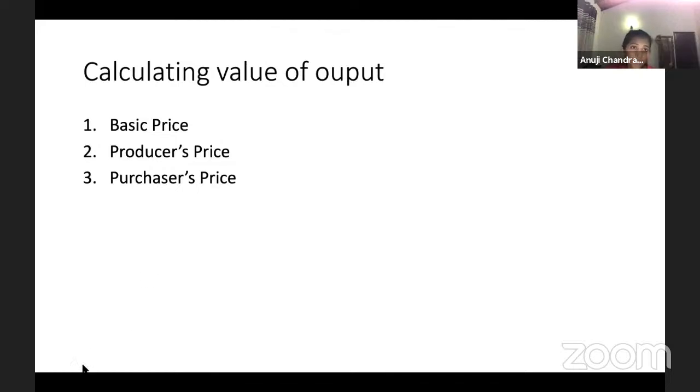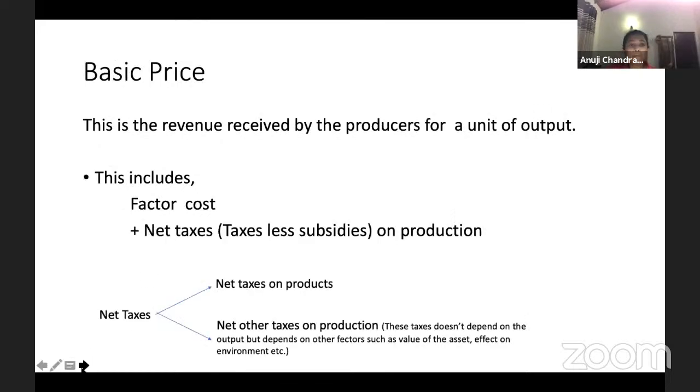Okay, so now guys, basic price. If I ask you what is the basic price, this is the revenue that is received by the producer for a unit of output. For selling this to the market, what is the basic price I get? So guys, basic price is not anything complicated. It's a basic one.